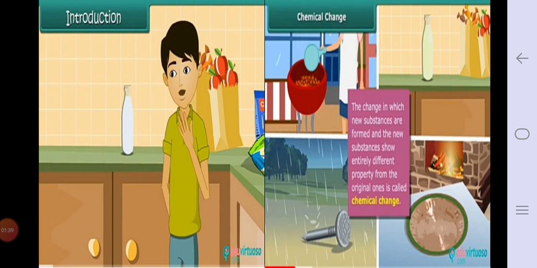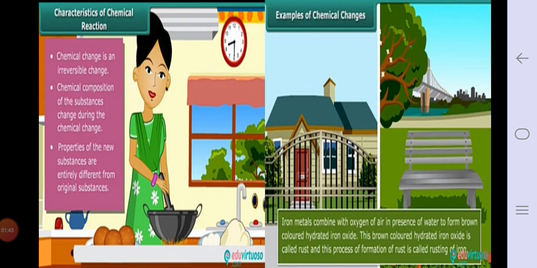Now rusting is also one type of chemical change. From the picture you will understand what rusting is. In the first picture, characteristics of reaction are given. Chemical change is an irreversible change, so it does not reverse. It forms a new substance. The chemical composition of the substance changes during chemical change.